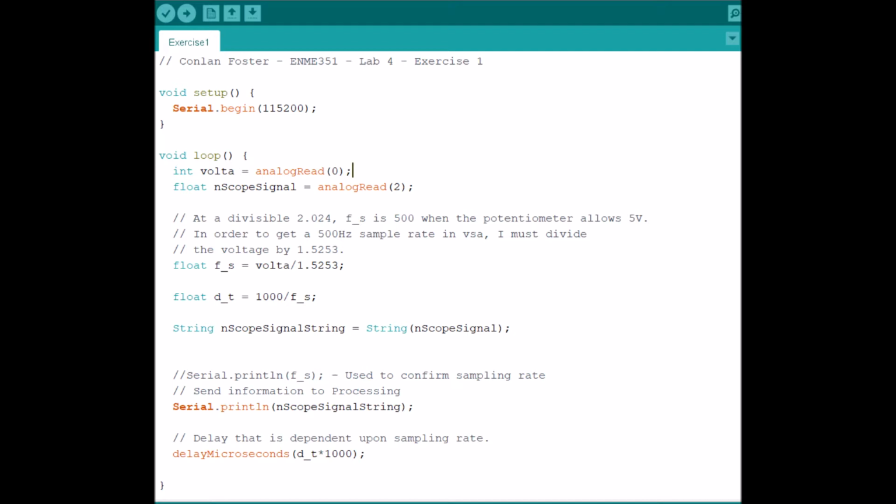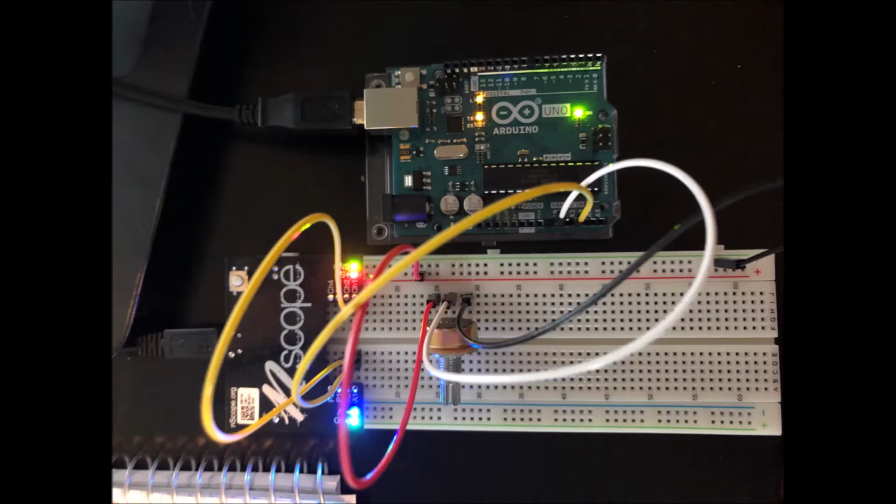In the loop, I have commands for two analog inputs measuring the potentiometer voltage and the analog signal. I use the potentiometer voltage to create a sampling frequency, and I put the analog signal into a string to send it to Processing. The delay we see at the end is period dependent and changes with the sampling rate. The Arduino was set up in the configuration shown, and the Processing code was unchanged from the downloadable VSA.